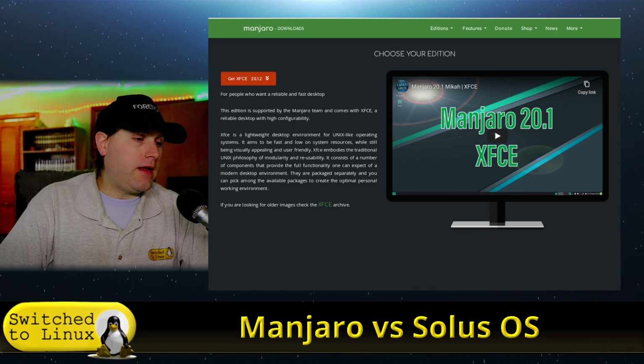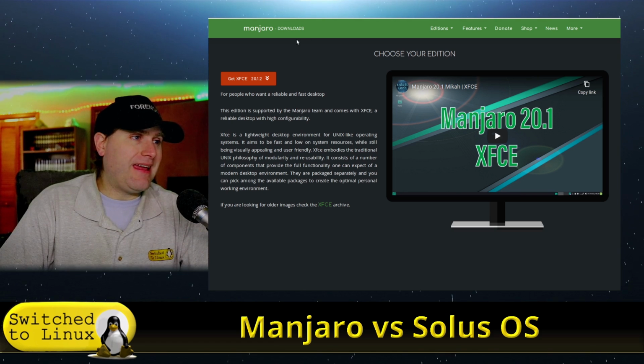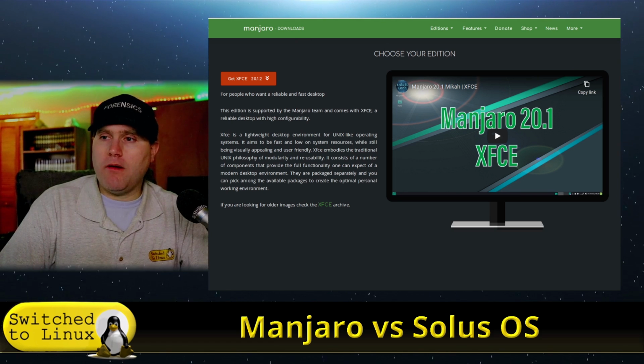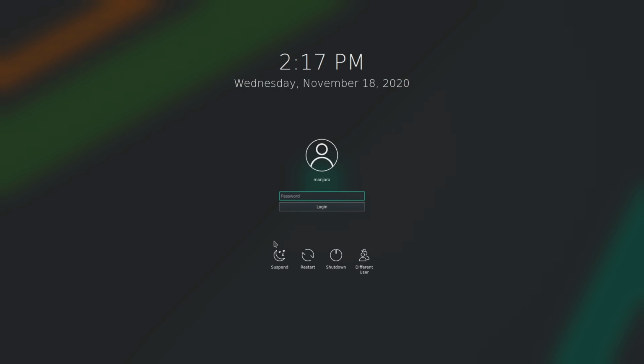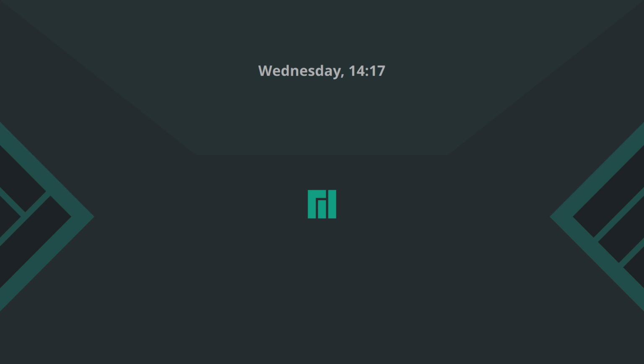So let's go ahead and boot up, and we are going to go ahead and look at Manjaro first. All right, so here we are on the login screen, and I'm just going to go ahead and enter my super secret password. That's definitely not 123. Go ahead and log on into here, and then we will land on our desktop.